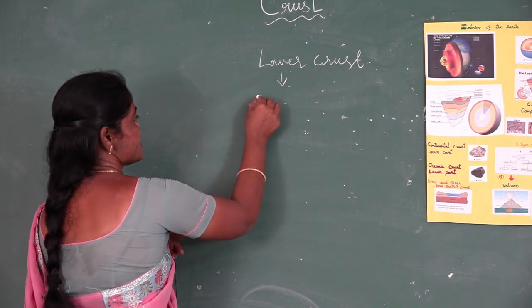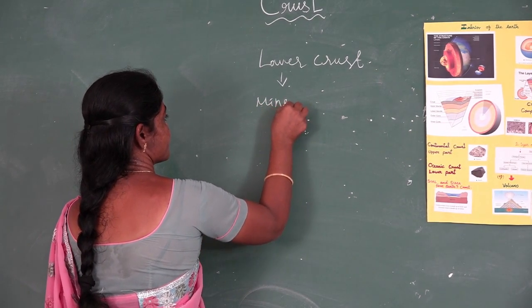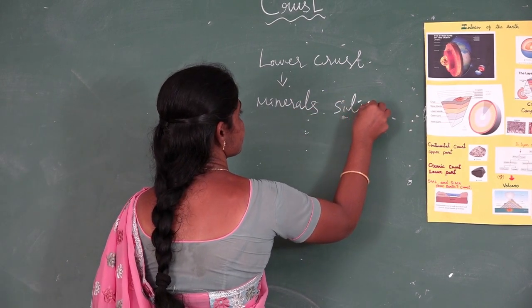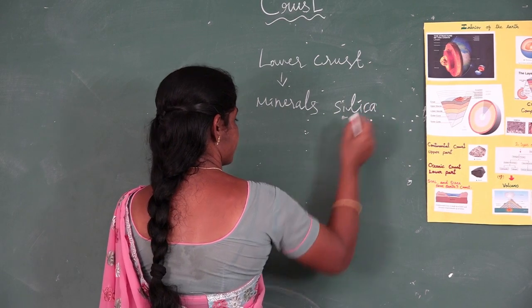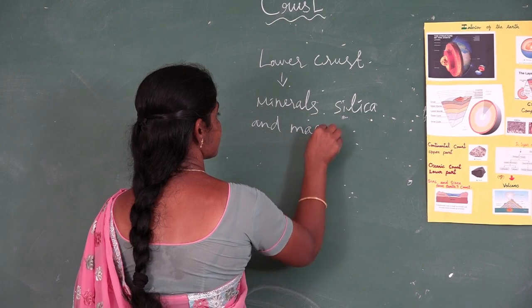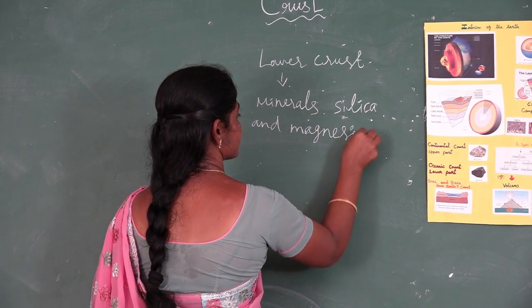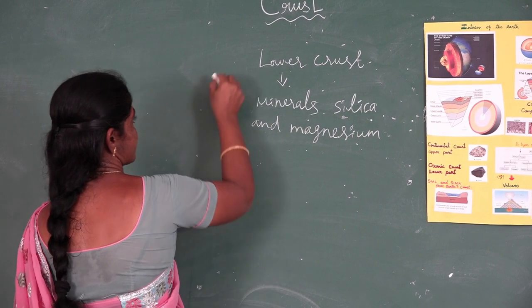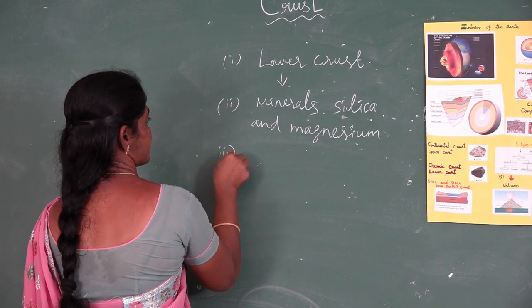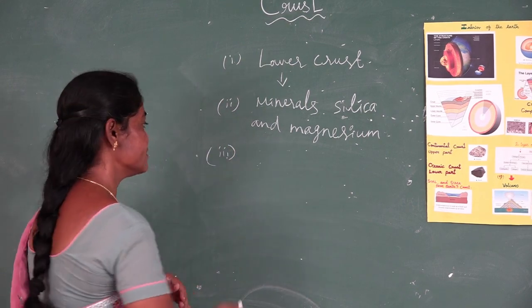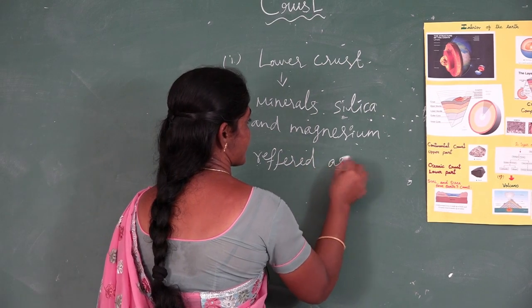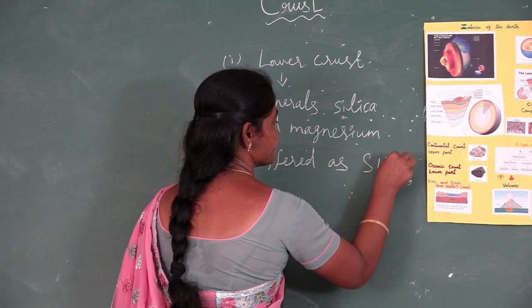It contains the minerals silica and magnesium, collectively referred to as Sima.